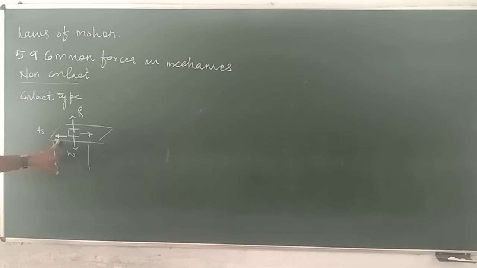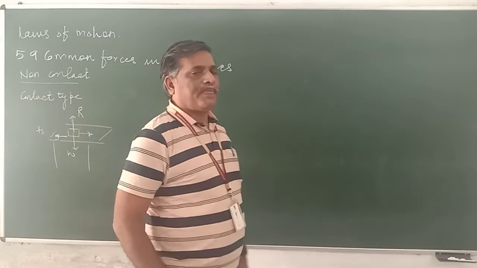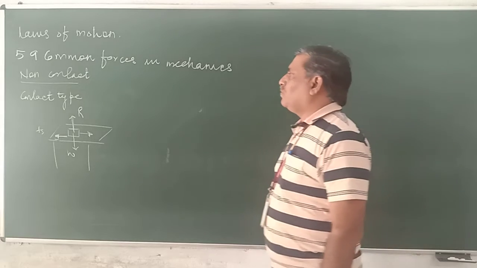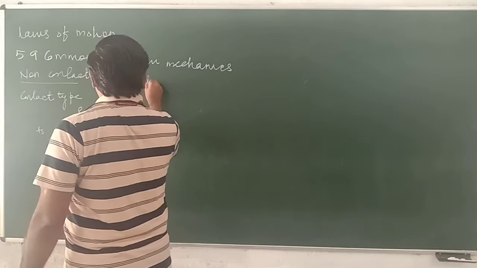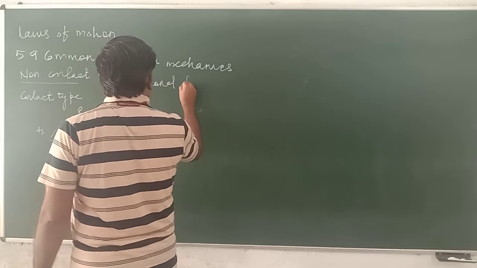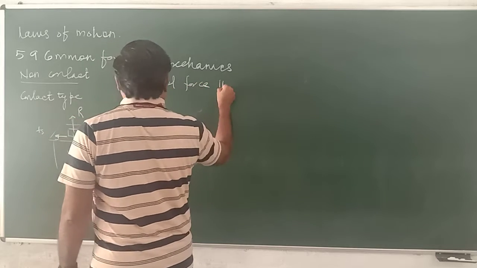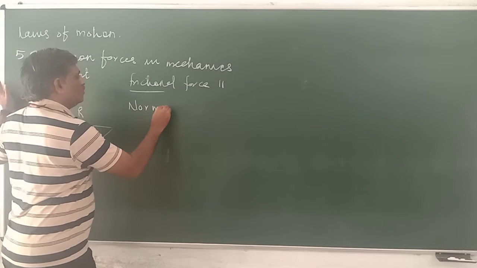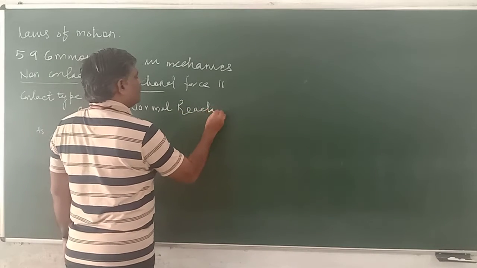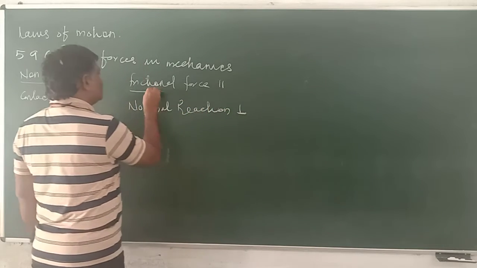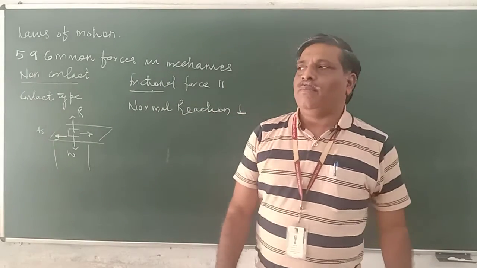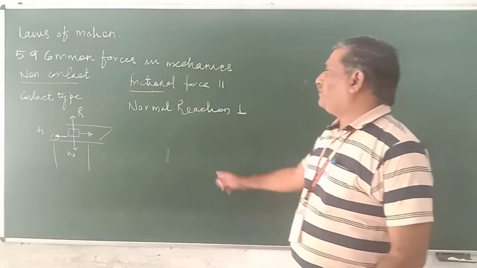The component of the force parallel to the surface is called the frictional force. The one which is perpendicular is the normal reaction, and the one which is parallel is known as the frictional force.